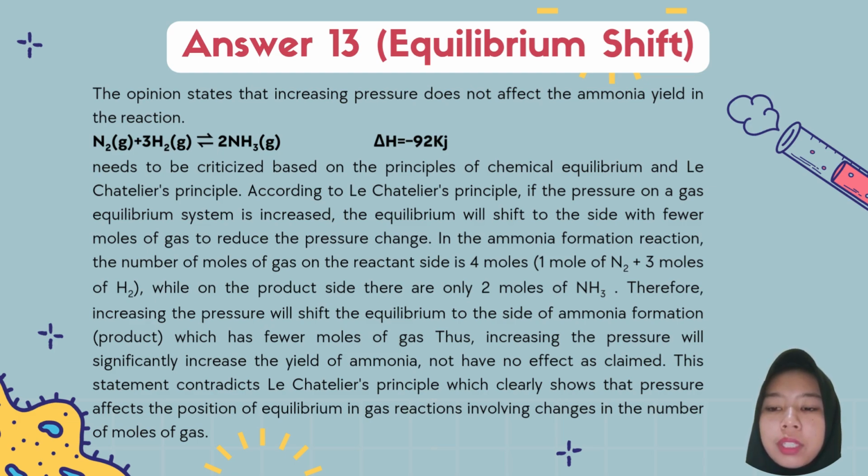In the ammonia formation reaction, the number of moles of gas on the reactant side is 4 moles: 1 mole of N2, or nitrogen, plus 3 moles of H2, or hydrogen, while on the product side there are only 2 moles of NH3, or ammonia.